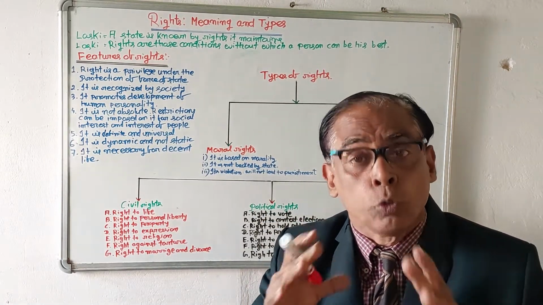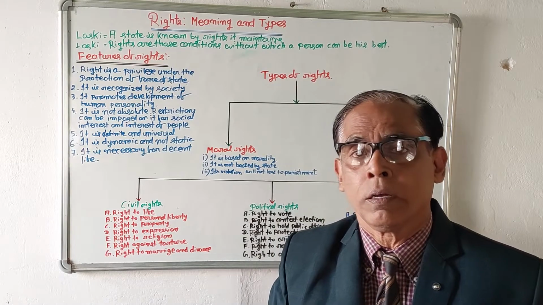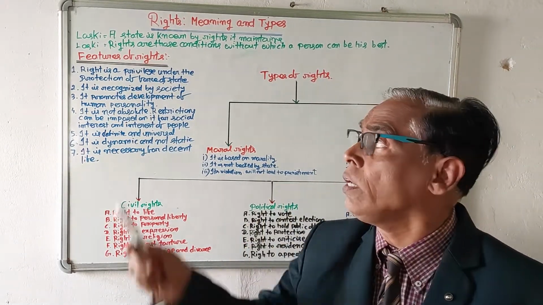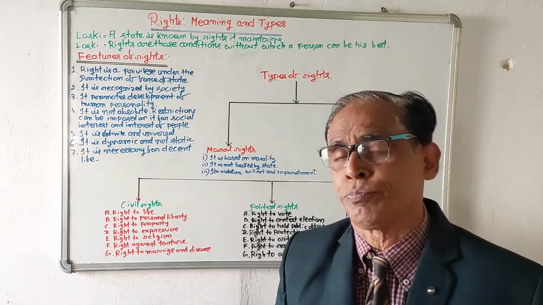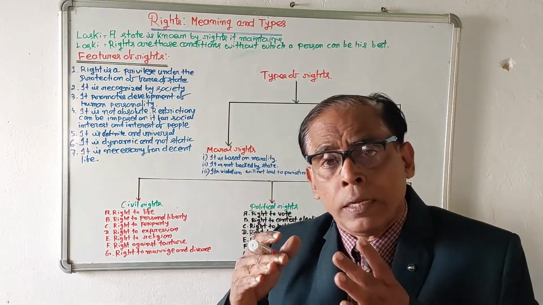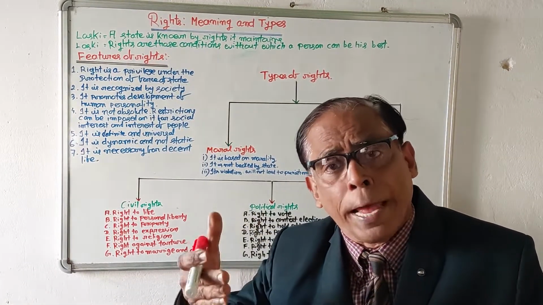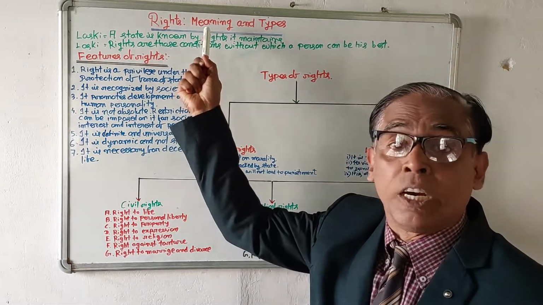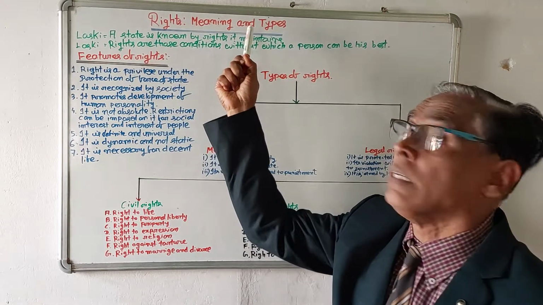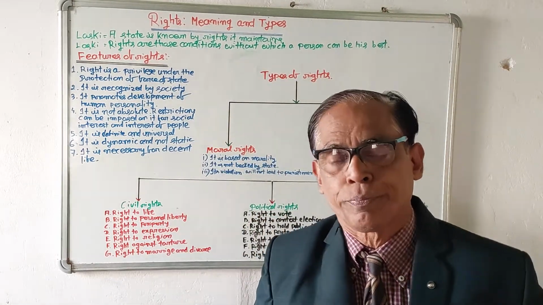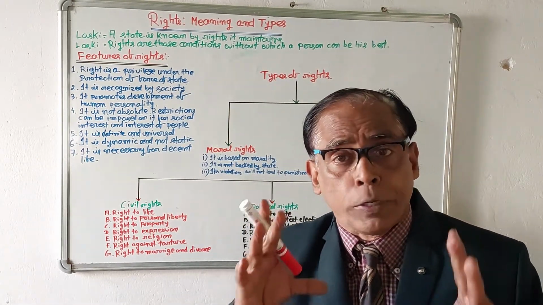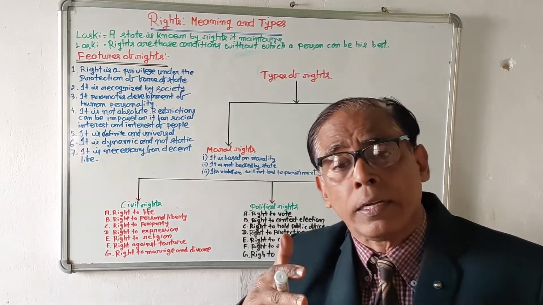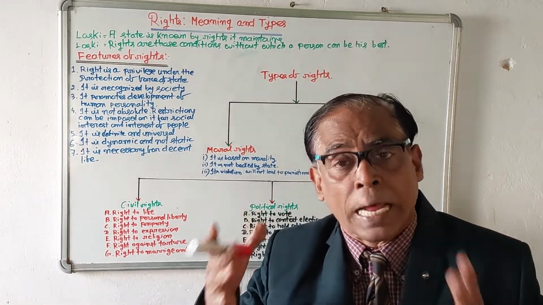And today's topic mainly focuses about the rights, and mainly it focuses two aspects of rights. One is the meaning of rights and types of rights. In this video, we will discuss what is a right and what are the types of rights.